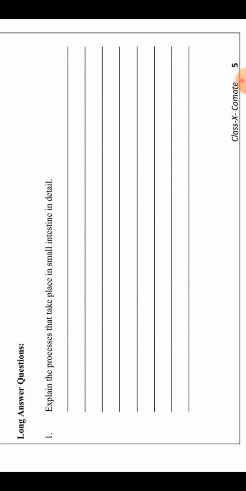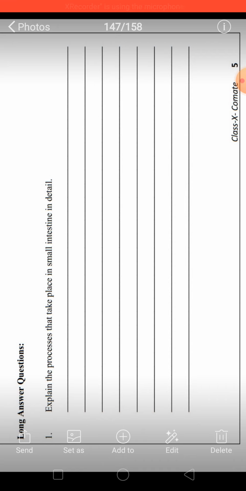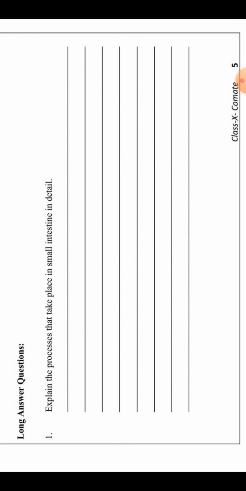Now let's talk about the pancreas. The pancreas secretes pancreatic juice, and this juice contains digestive enzymes like pancreatic amylase, trypsin, lipase, and these enzymes, the enzyme amylase, breaks down the starch.